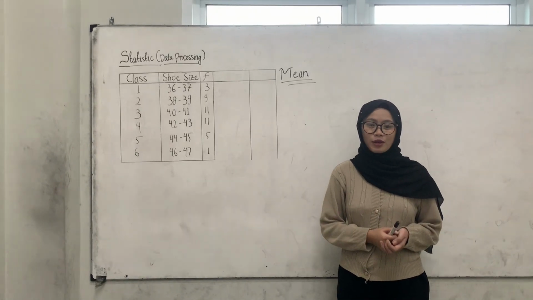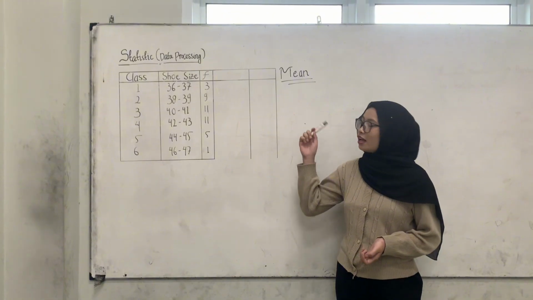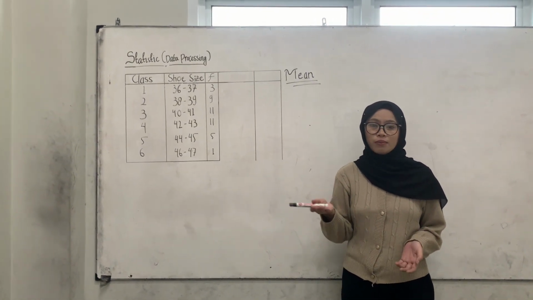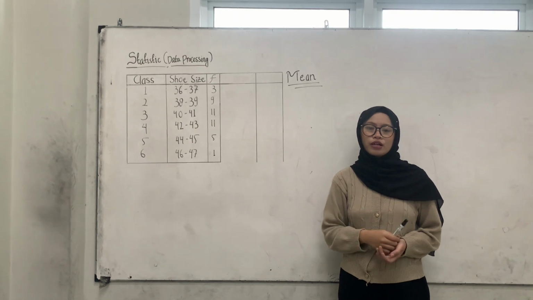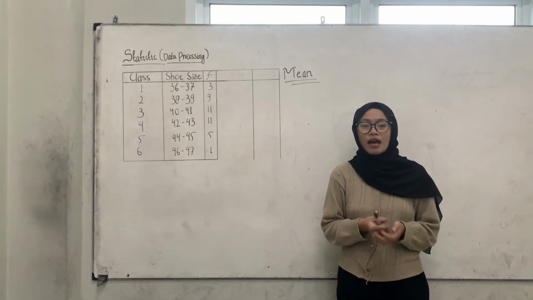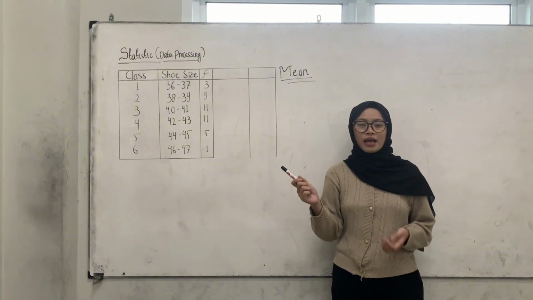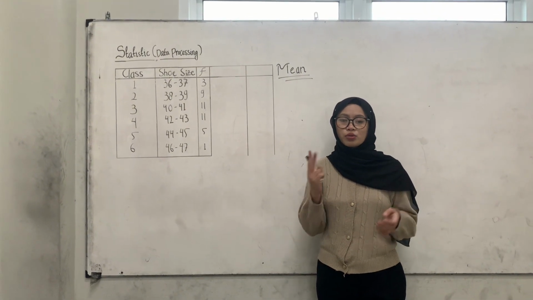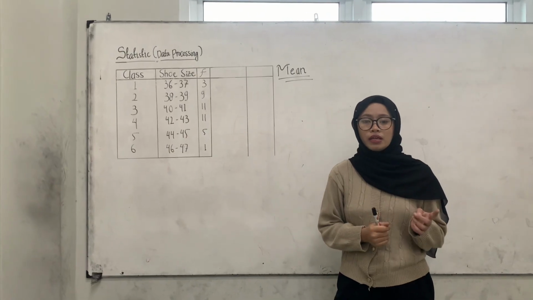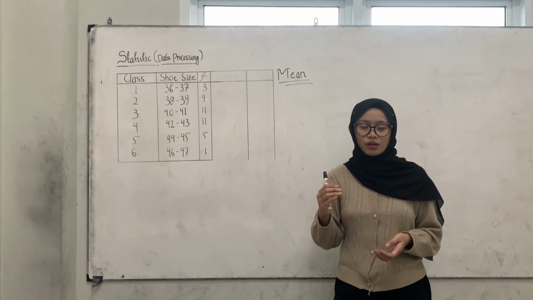Okay, for the first topic, we're going to talk about the mean. You may not have ever heard of something called the mean before, but I bet you've heard of the average. If so, then I've got good news. Mean means average. Mean and average are just two different terms for the exact same property of a data set. The mean is an extremely useful property.